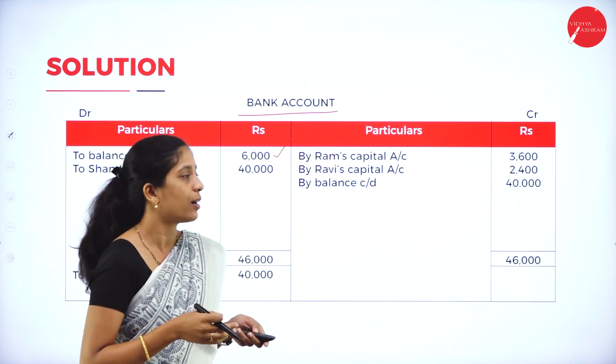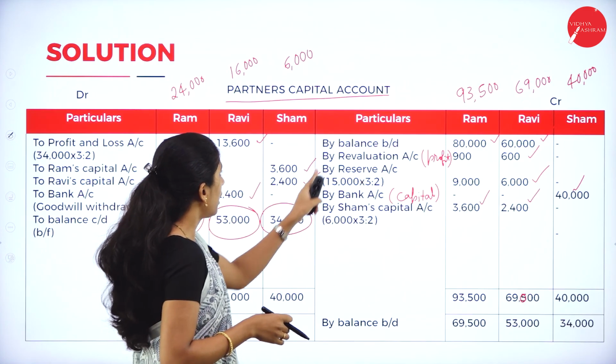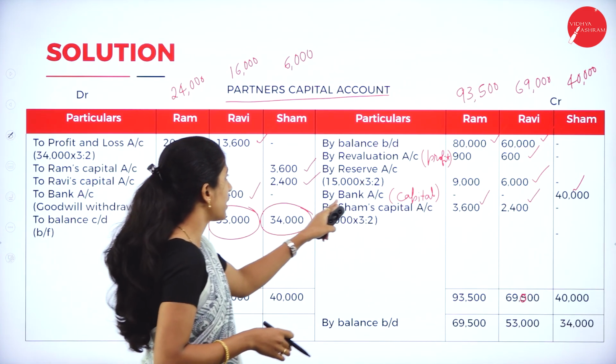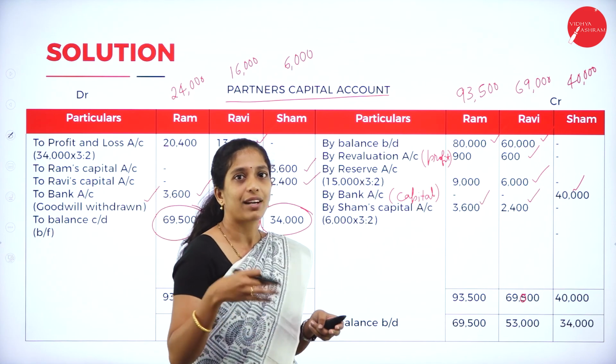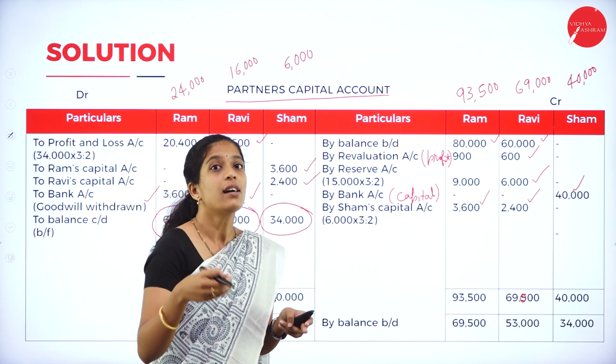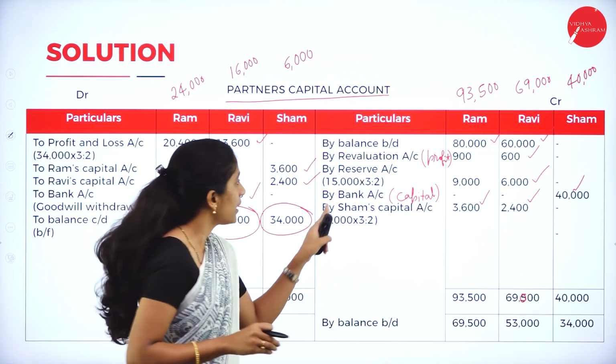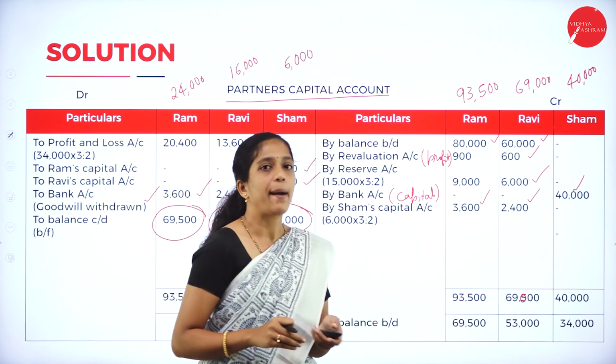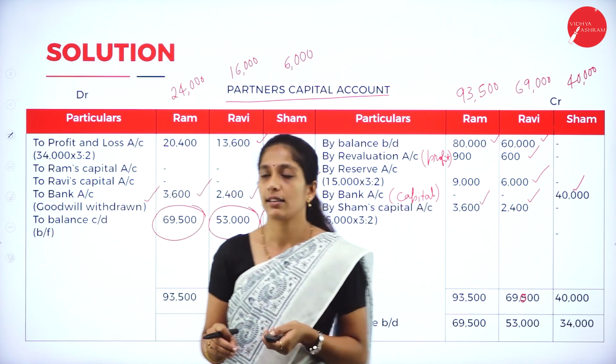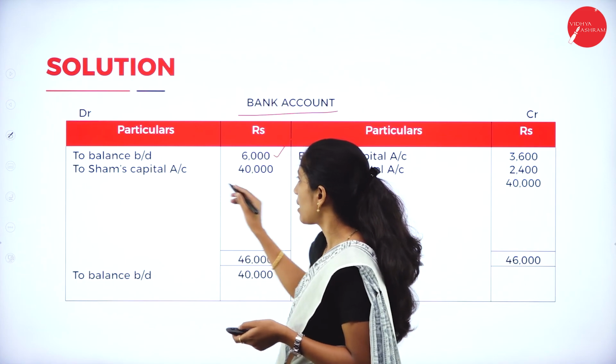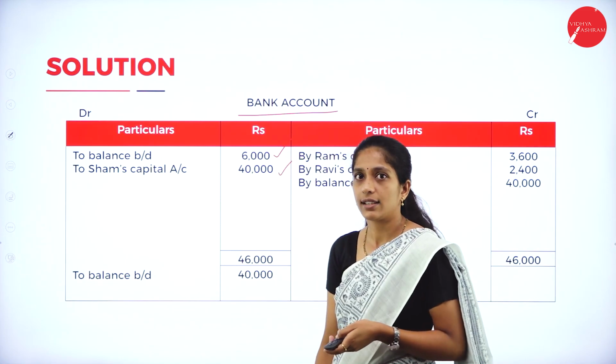We shall record it. Now in your credit side, we have written by bank account, that is we have recorded the capital of the new partner. So how to record in bank account? It is to Shyam's capital account. How much? 40,000. To Shyam's capital account 40,000.